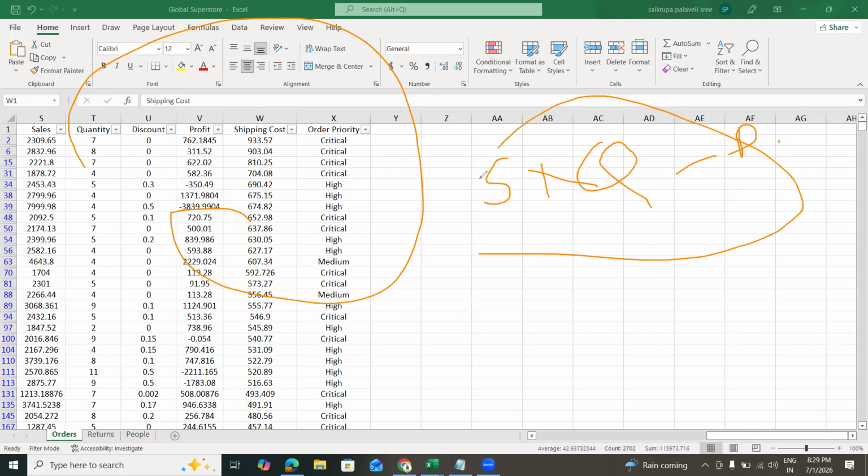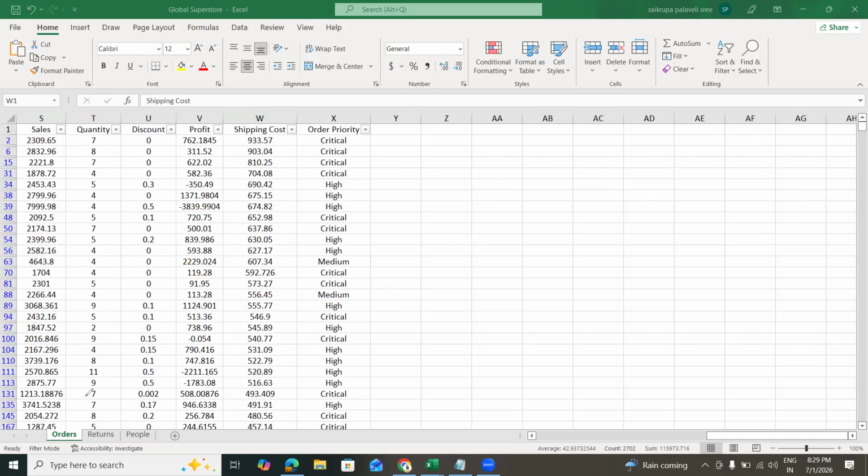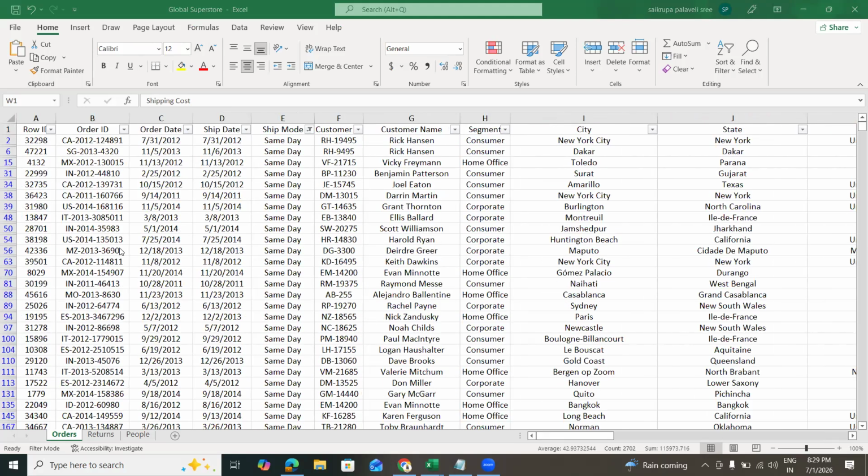He cannot write this formula. So what does he need to do? He will not understand what is happening in his business when he looks at this. So he will hire someone like us, a data analyst, and we need to prepare it well.